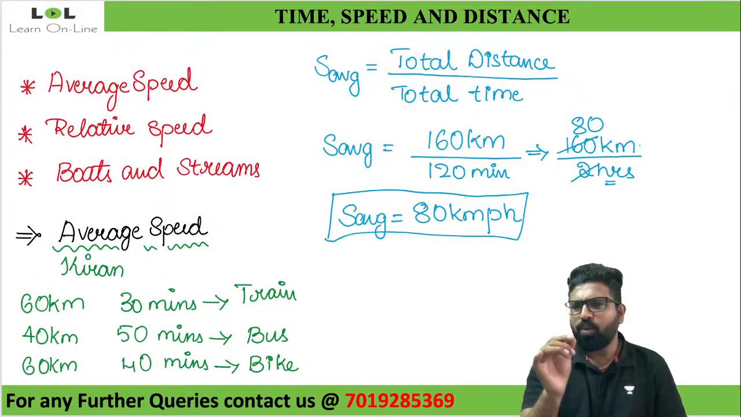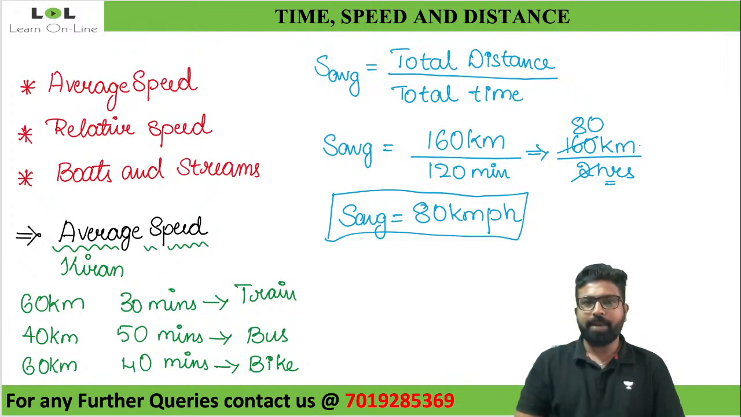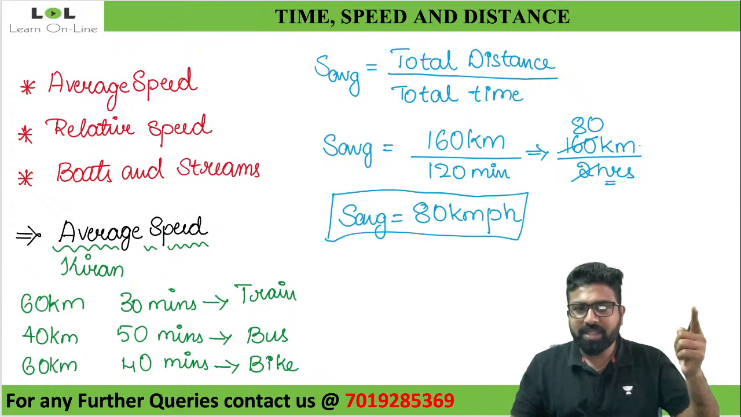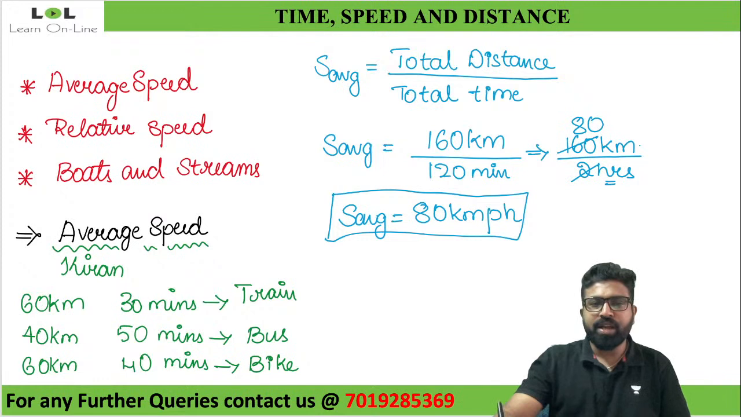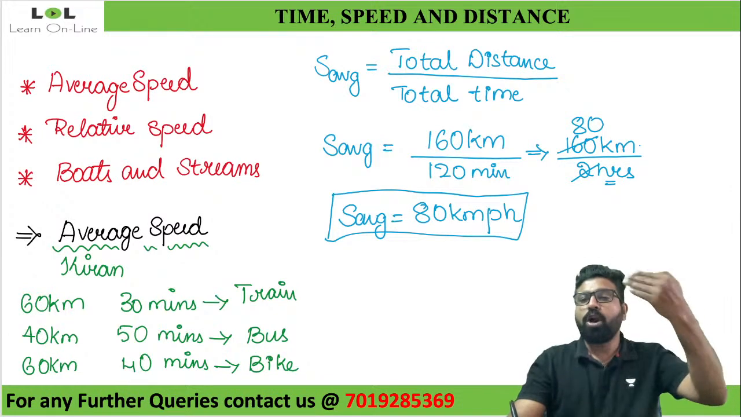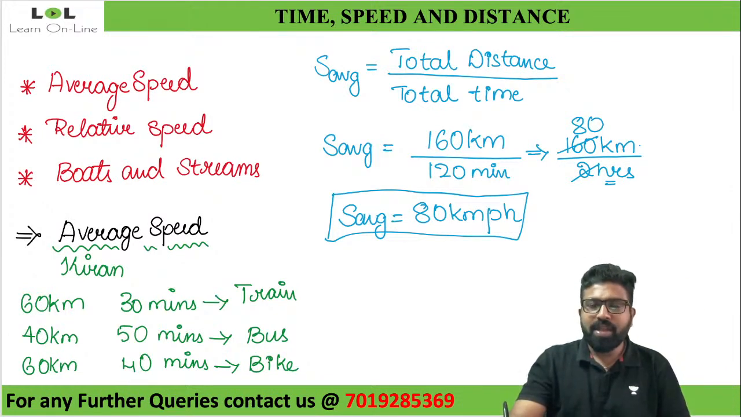Now shall we understand what I mean by average speed is 80 kilometer per hour? Now look at this. Instead of Kiran traveling 60 kilometers in 30 minutes by a train, what will be his speed? Here his speed will be 120 kilometers per hour. 60 divided by 30 minutes, and 30 minutes is half an hour. So his speed here will be equal to 120 kilometer per hour. Here you'll be having some other speed. Here also you'll be having some other speed.